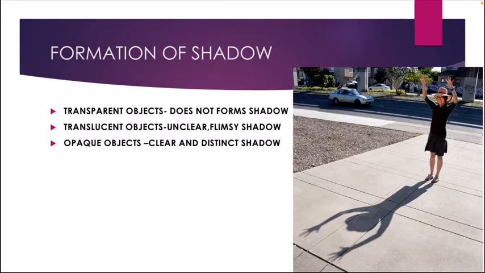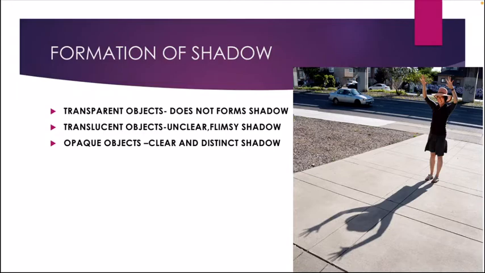This shadow will be darker, and this is the best example of opaque objects. Opaque objects form a very clear and distinct shadow since they block the path of the light completely. Can you see a person standing here? This person is the best example of an opaque object.